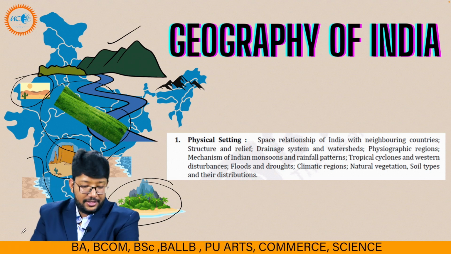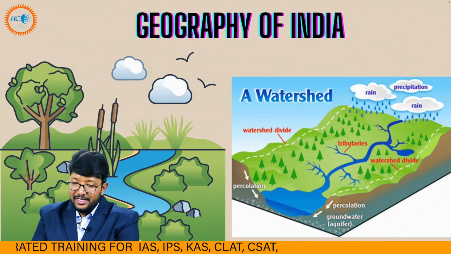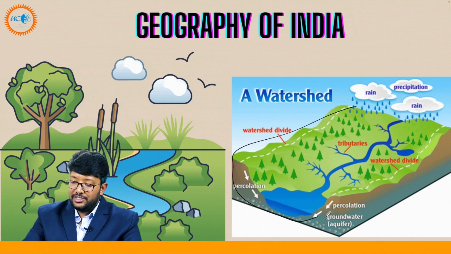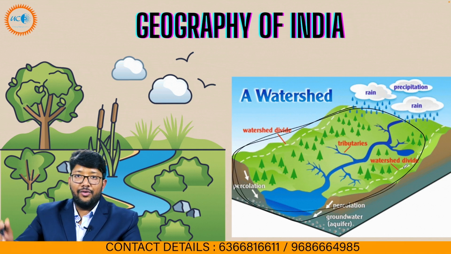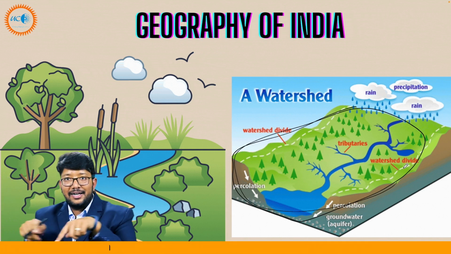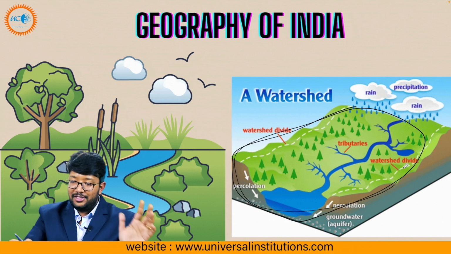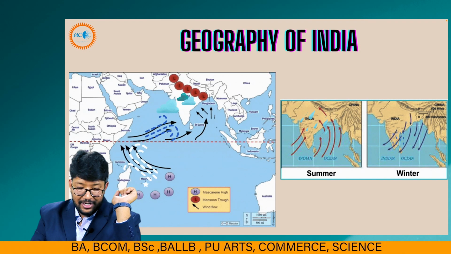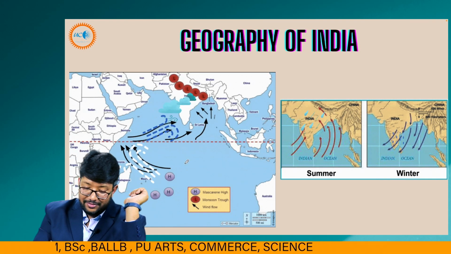Monsoon is very important, students. Monsoon is very interesting. Watershed is important. A watershed is an area like this, this full area is a watershed. Whatever is happening inside it, the rain and tributaries, can you see this photo? That is called a watershed. So we have to understand how a watershed works. This is our monsoon.